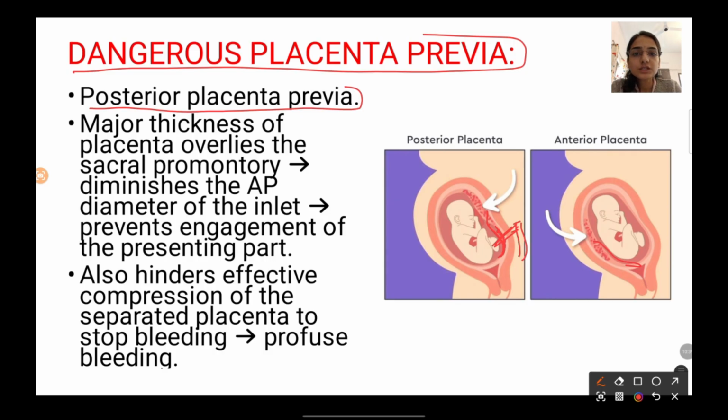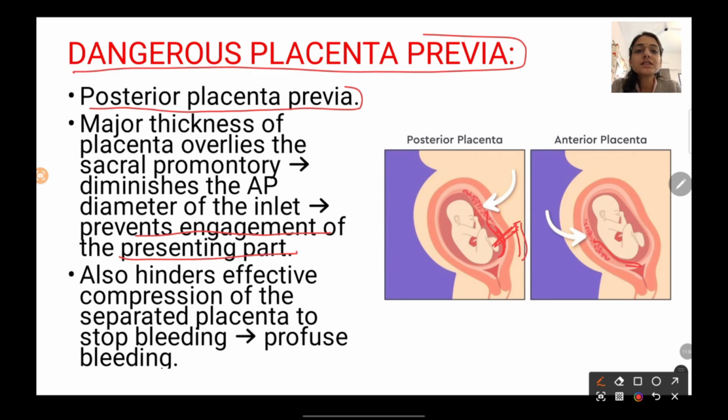Because how does the engagement occur? The presenting part enters the pelvic inlet through the antero-posterior diameter, and it gets engaged, or it comes till the level of ischial spines, right? So that is what we call engagement. But due to this diminution of the antero-posterior diameter, it prevents the engagement of the presenting part.